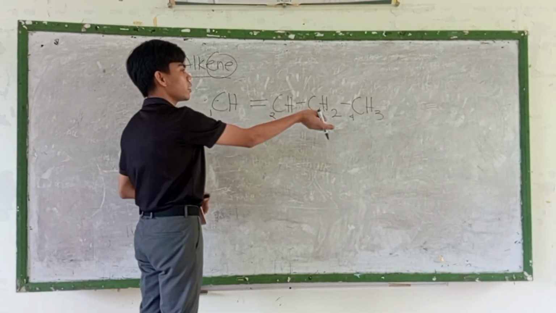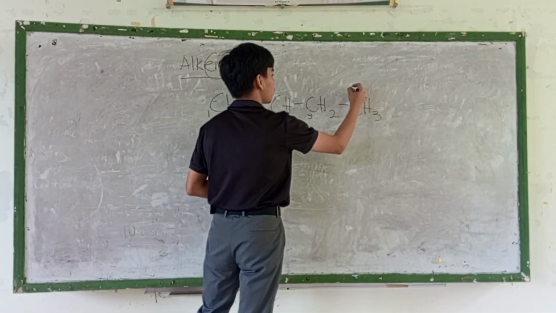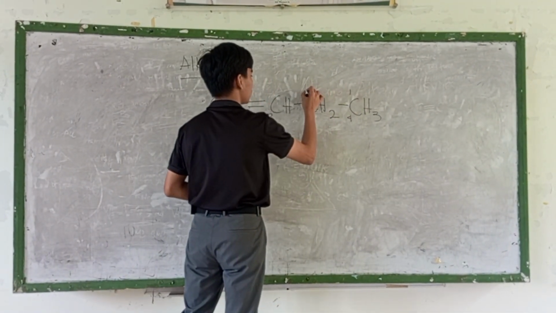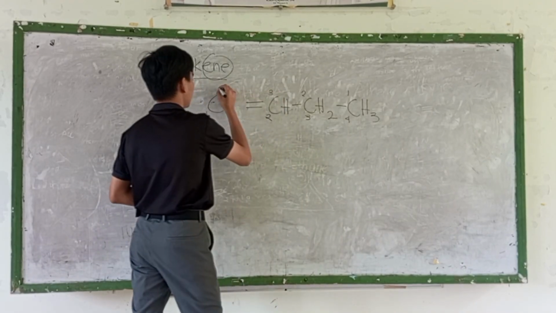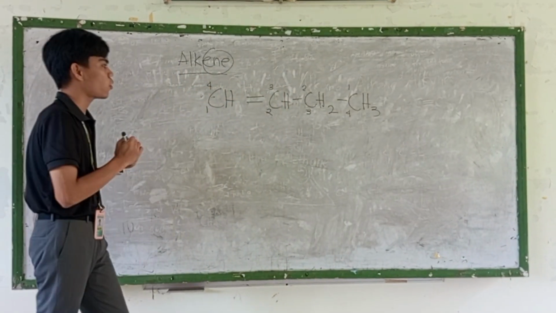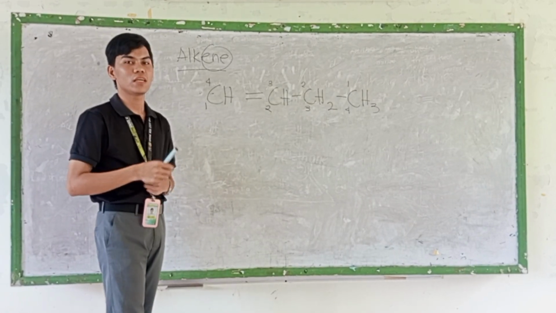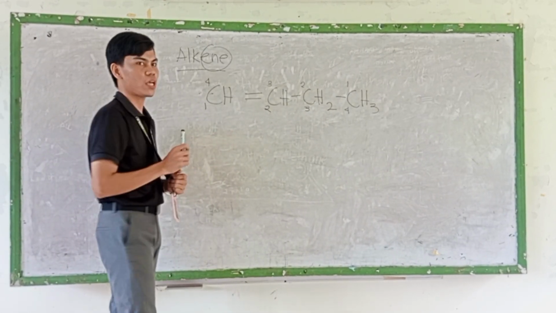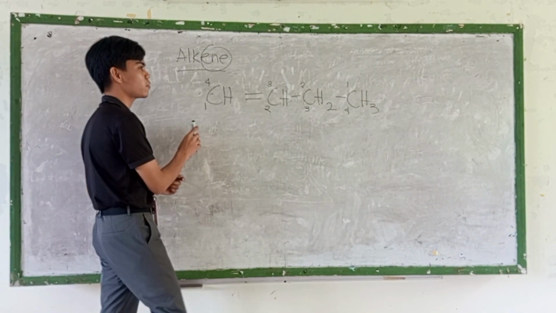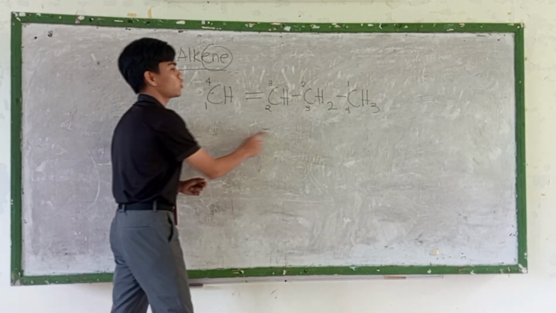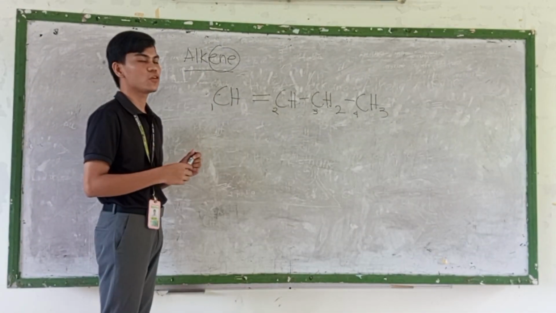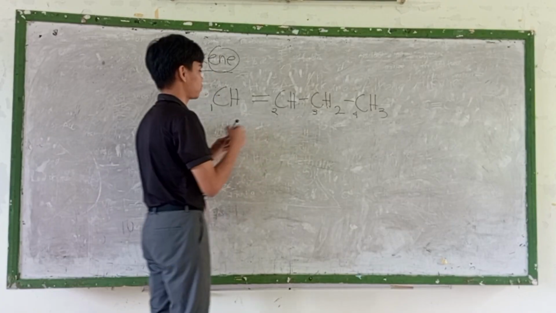Then from right to left: 1, 2, 3, 4. So as you can see, where is the lowest or least number of the longest chain? Yes, it is from right to left. So we're going to use right to left.